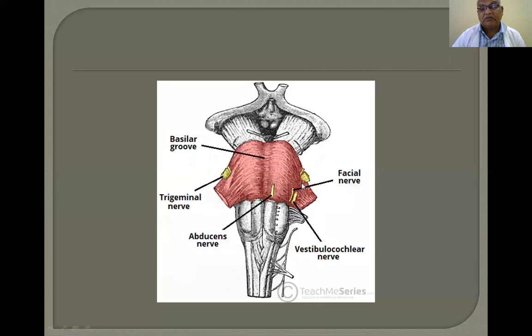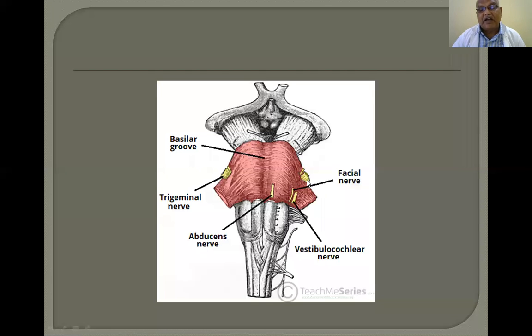So this is the trigeminal nerve. Already I told you, this is the vestibulocochlear nerve. Now the trigeminal nerve again contains a medial motor part and a large sensory lateral part. This is the medial motor and the large lateral sensory part of the trigeminal nerve. This is the small medial motor part.